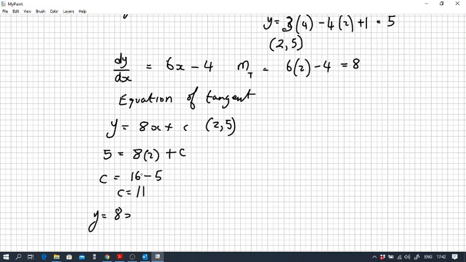Sorry, go back, correct that one. Just realized that there was an error there. So c equals positive 5 minus 16, which is minus 11. So final answer, y equals 8x minus 11. Okay, so that's an example of finding an equation of a tangent line.